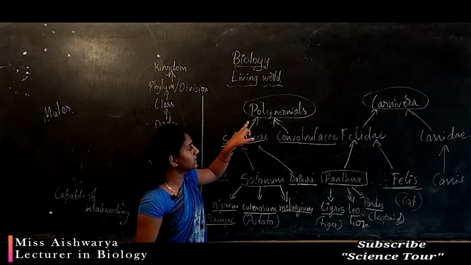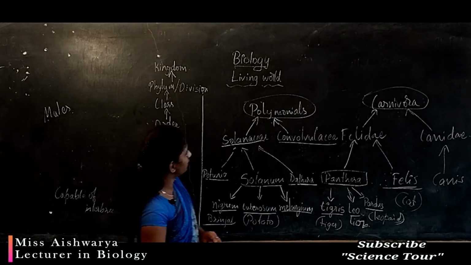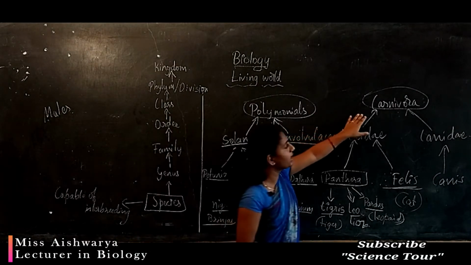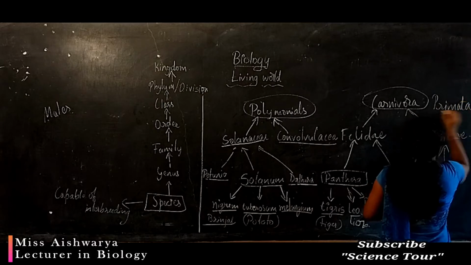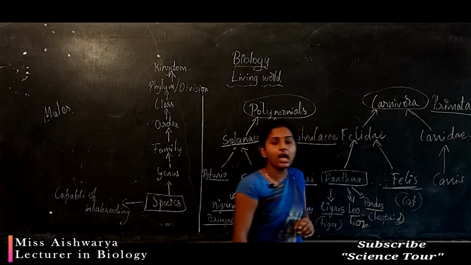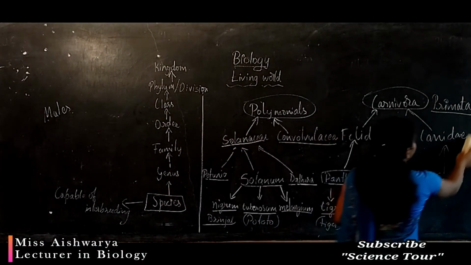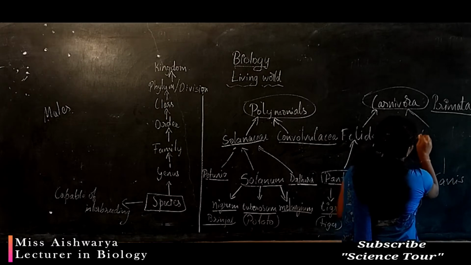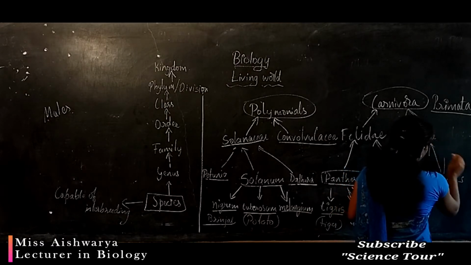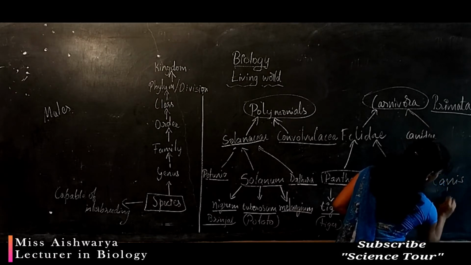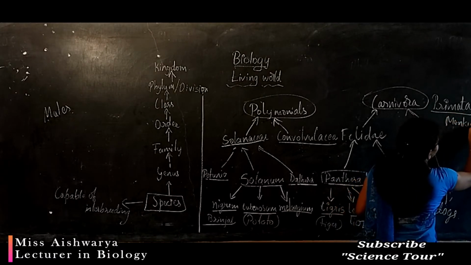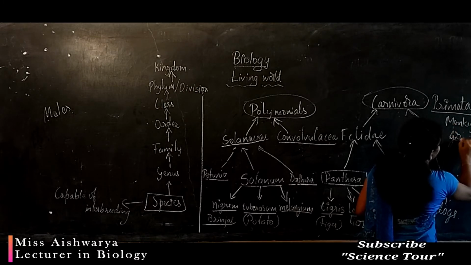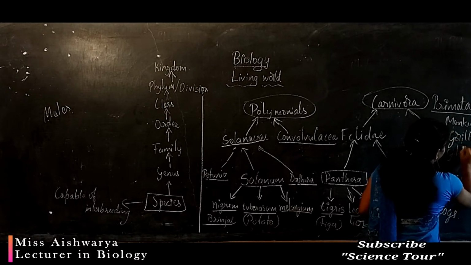If you take carnivora, which is an order, and one more order, that is primata, which contains gorilla, monkey and gibbon.